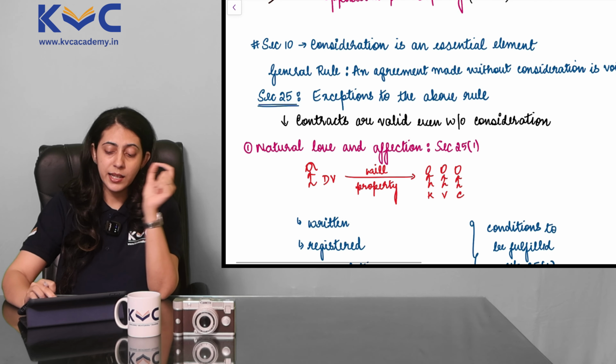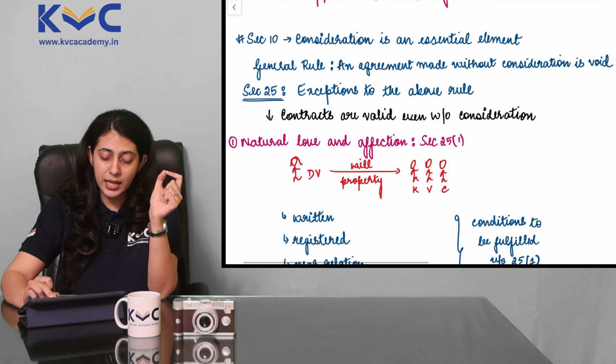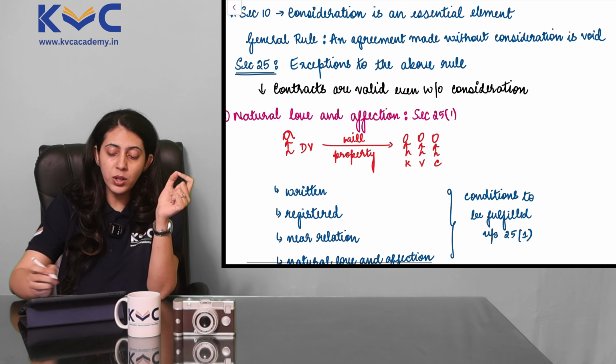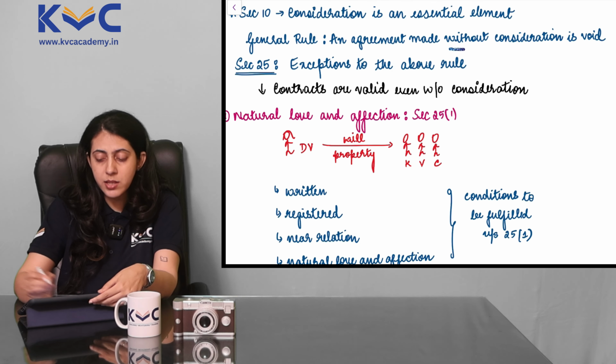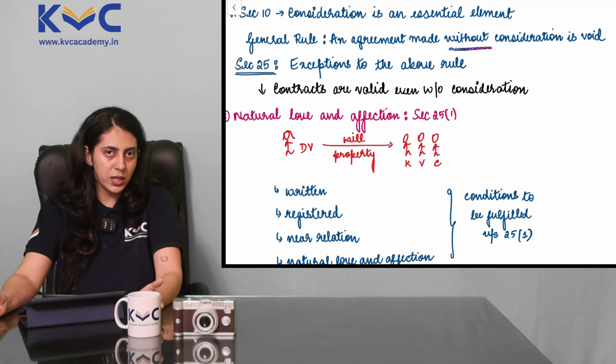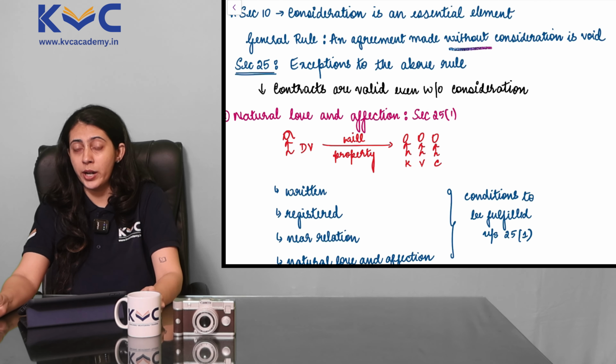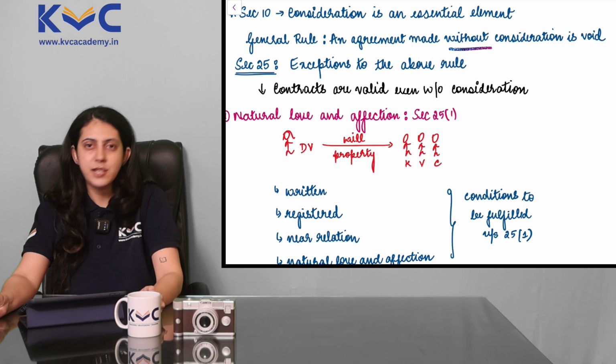Section 10 says consideration is an essential element, and there is a general rule that an agreement made without consideration is void. So if there is no consideration, the agreement is void. Now, every general rule in life as well as in law has to have an exception.